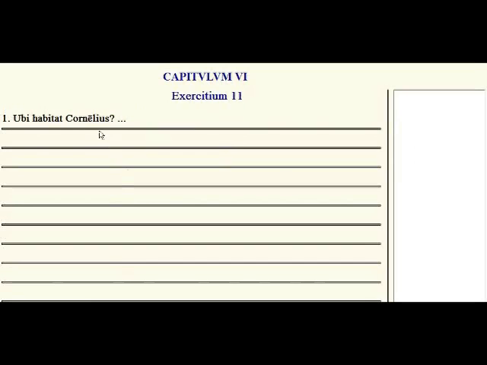This was a long set of exercises. Ubi habitat Cornelius. Where does Cornelius live? We know that Cornelius lives in Tusculum, so we need to use our locative form. So we have to say Cornelius Tusculi habitat, or Cornelius habitat Tusculi. So let's try that. Cornelius Tusculi habitat. Bona fortuna on the rest of these.